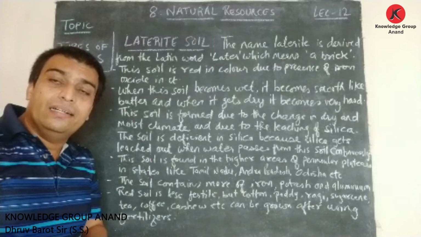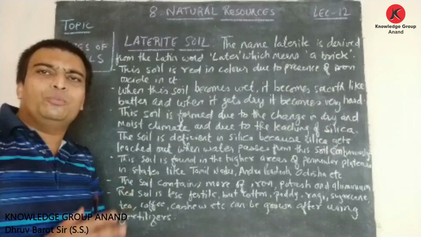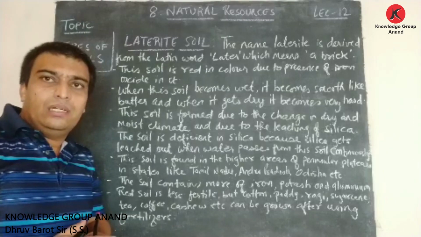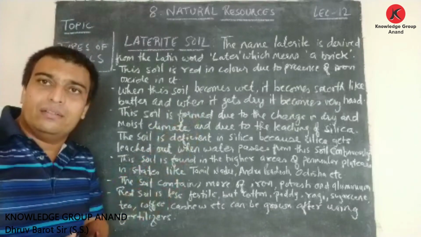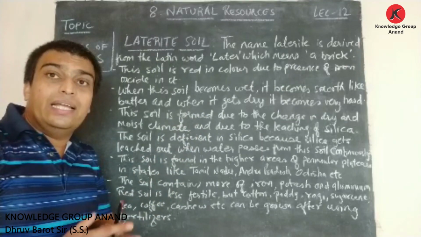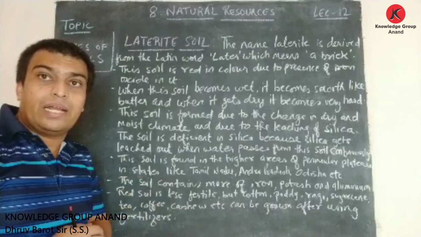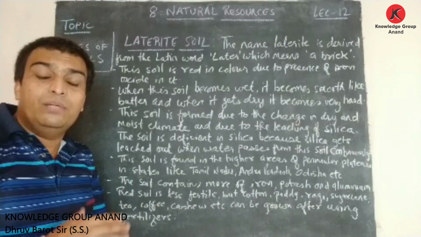When this soil becomes wet, it becomes smooth like butter. Friends, when this soil is wet, it becomes very smooth, very slippery, and when it is dry, it becomes very hard. Friends, this laterite soil has totally different characteristics in both seasons.